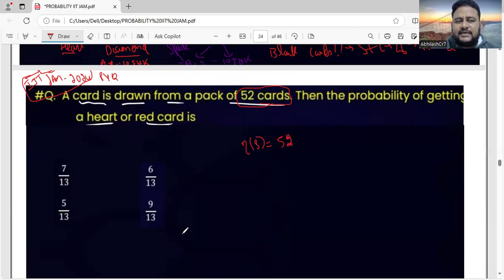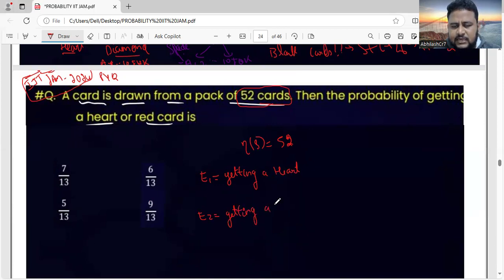Then the probability of getting a heart or a red card. So there are 2 events. Event 1 is getting a heart. Event 2 is getting a red card. When you pull a card, it is the probability of getting a heart or the probability of getting a red card.